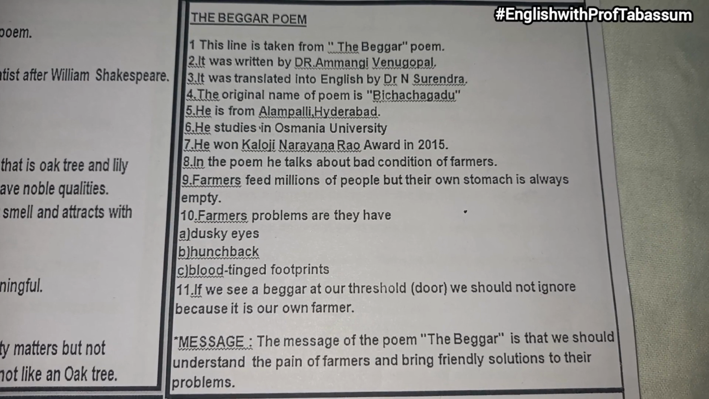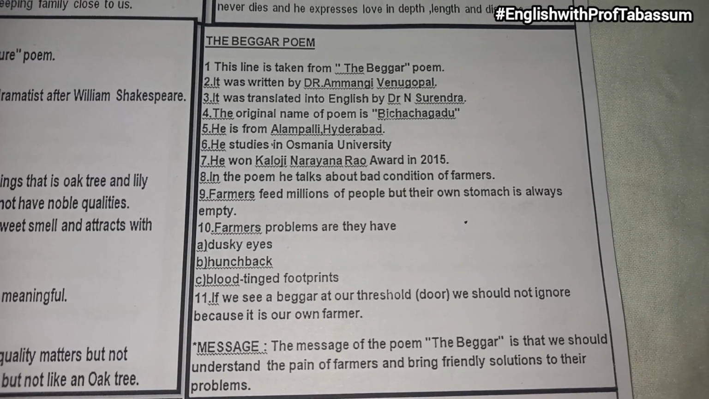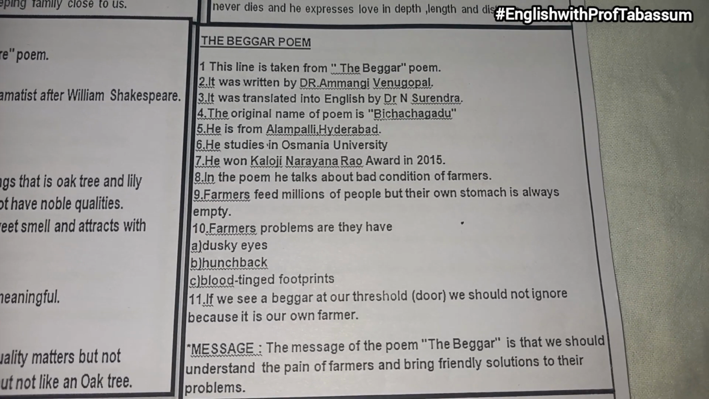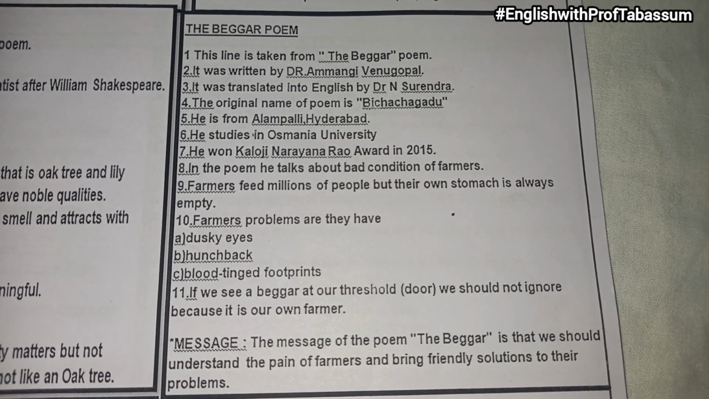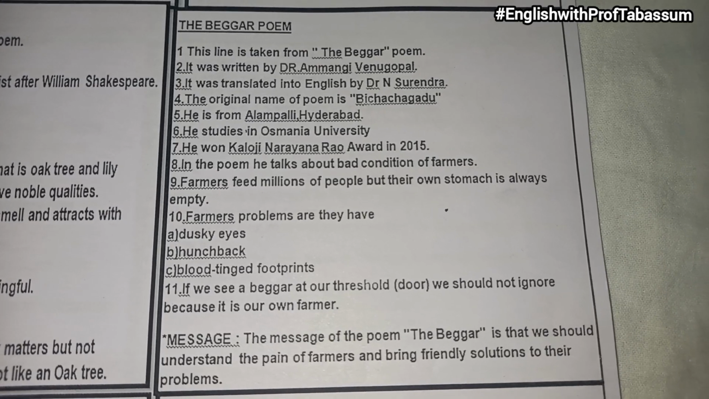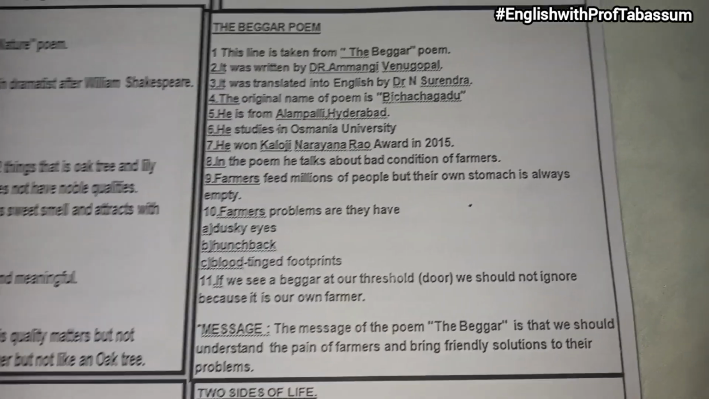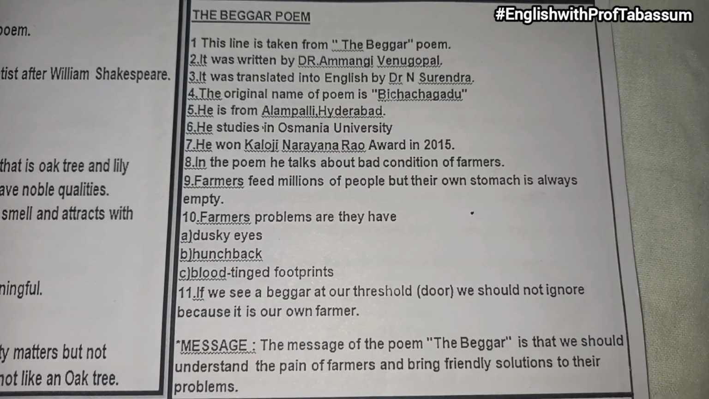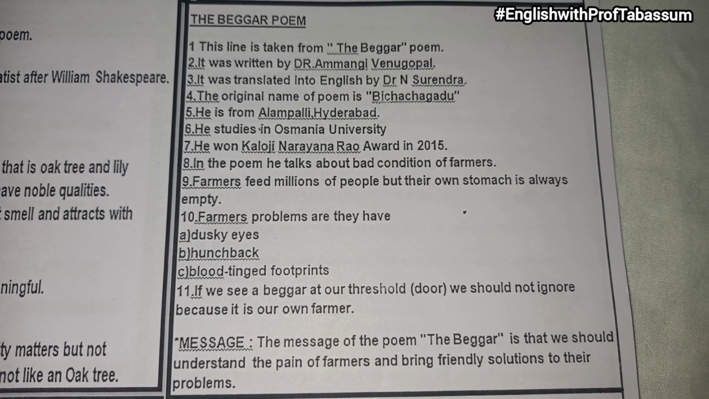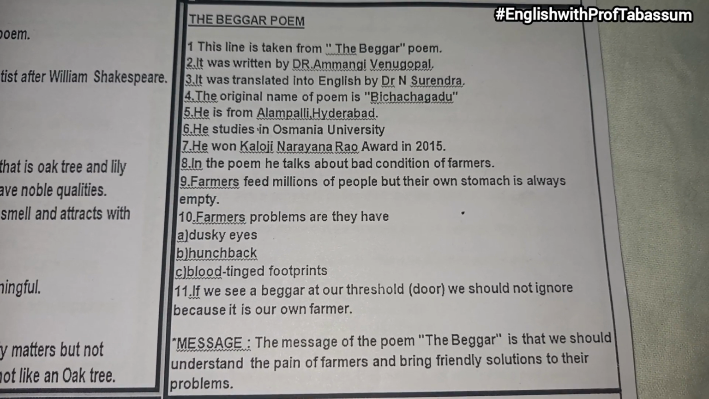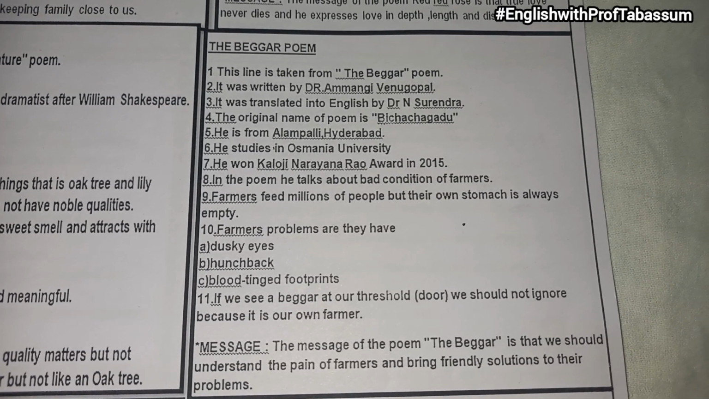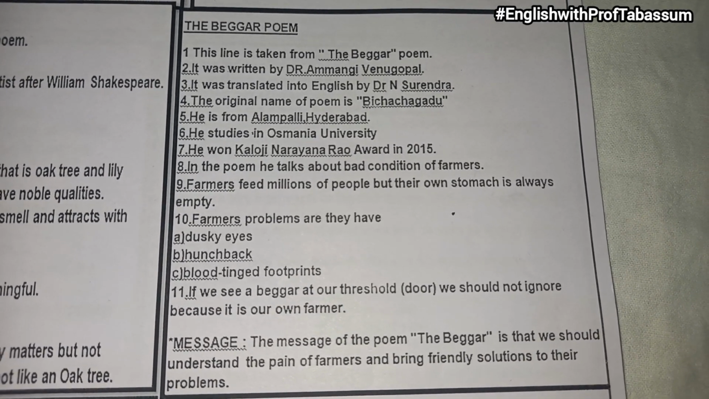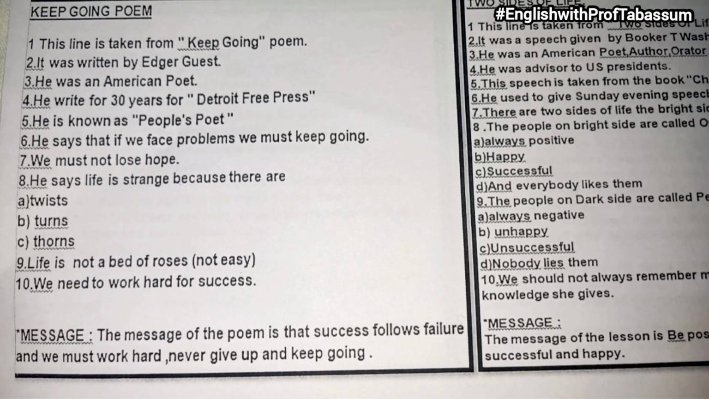In the poem, he talks about the bad condition of farmers. Farmers feed millions of people, but their own stomach is always empty. Farmers' problems are that they have dusky eyes, hunchback, blood-tinged footprints. If we see a beggar at our threshold door, we should not ignore because it is our own farmer. The message of the poem, The Beggar, is that we should understand the pain of farmers and bring friendly solutions to their problems.